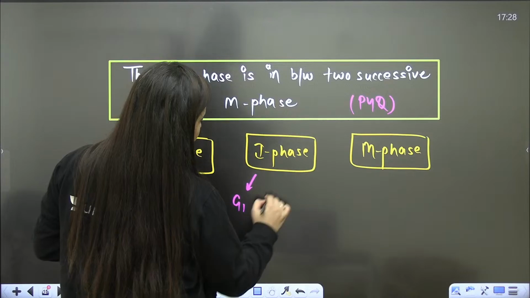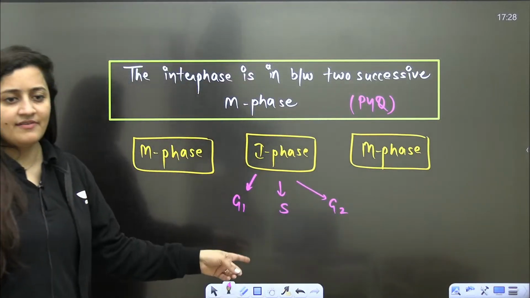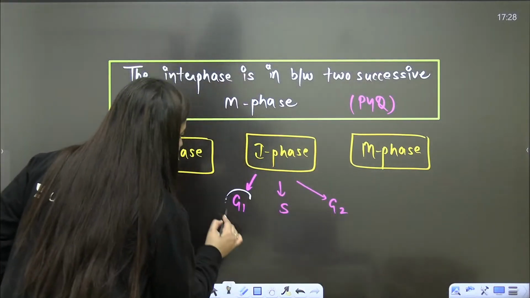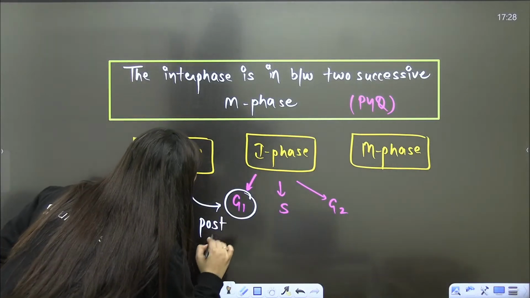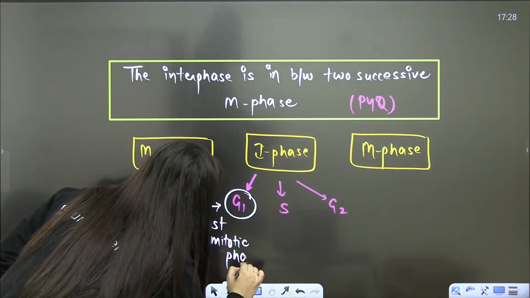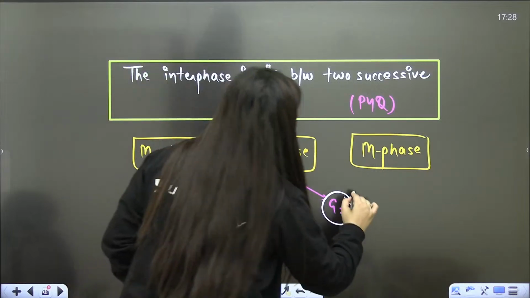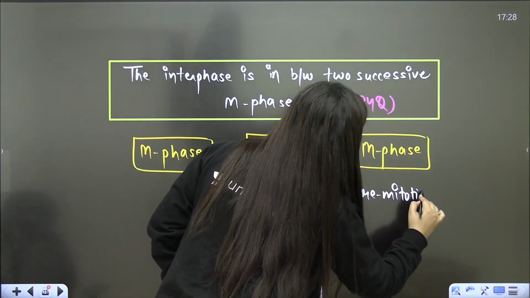It has G1, S and G2. So obviously this G1 is coming after M phase, and that is why I am saying that it is the post-mitotic phase. And this G2 is before M phase, so that's why we say that it is the pre-mitotic phase.